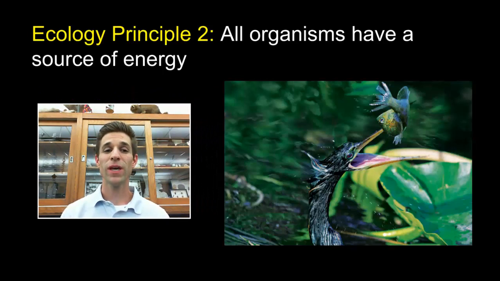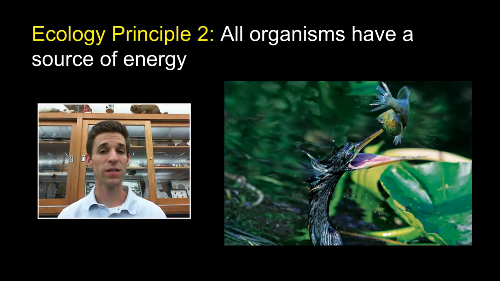So in this video, we highlight the second ecological principle for our ecology unit, and that is that all organisms have a source of energy. Now, this bird that you see here is an anhinga, and it inhabits tropical areas of North America, and it's going after this fish, and that is undoubtedly its food source and its energy source. And of course, the fish has an energy source as well, and even the lily pads there in the photograph have an energy source as well. So life thrives on energy, life needs energy, and all organisms have a specific source of energy.